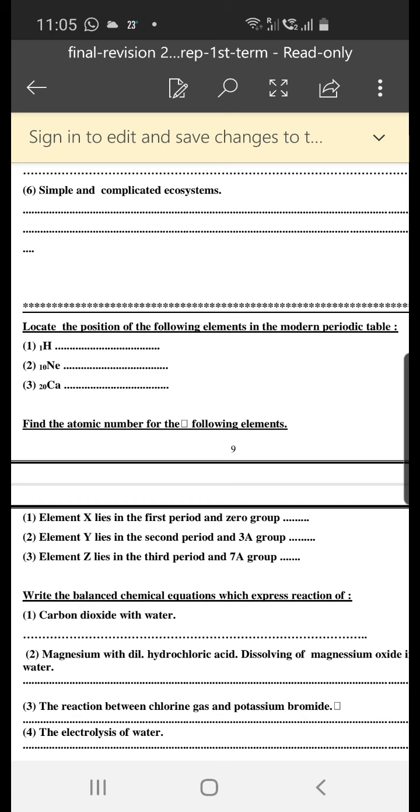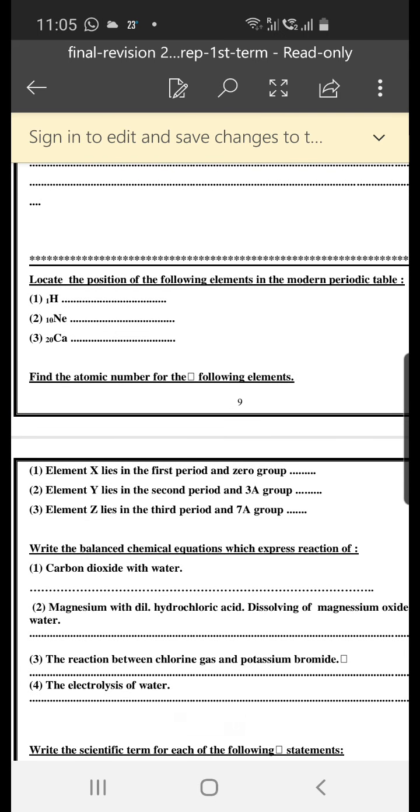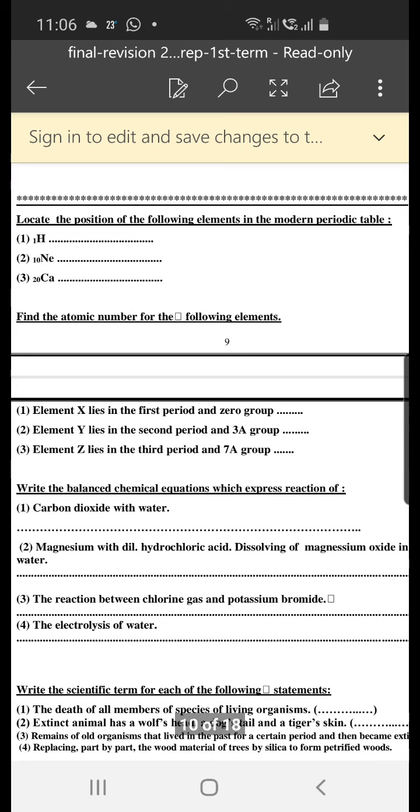Neon 10, atomic number 10, so we make the electron configuration 2, 8. It has two energy levels, so it is found in period 2. The last energy level has 8 electrons, so it is completely filled, so it is found in group 0 or group 18, the noble gases. Calcium 20, when we make the electronic configuration, it is 2, 8, 8, 2. So we have 4 energy levels, so it is found in period 4, and the last energy level has 2 electrons, so it lies in group 2A, period 4 and group 2A.